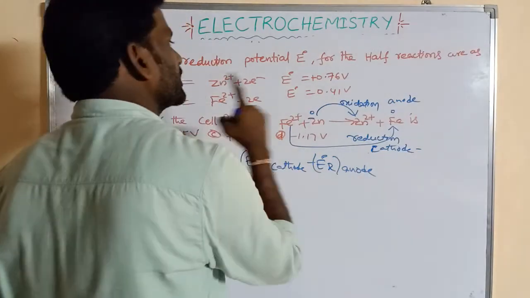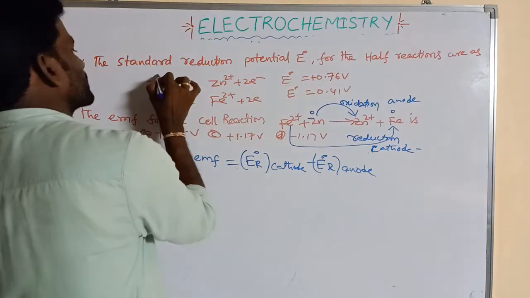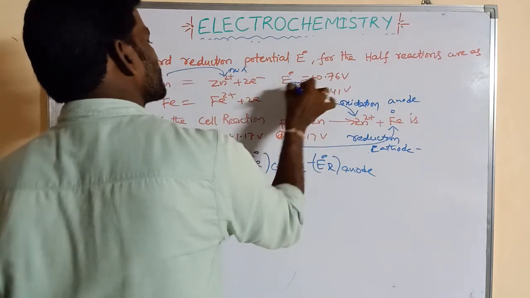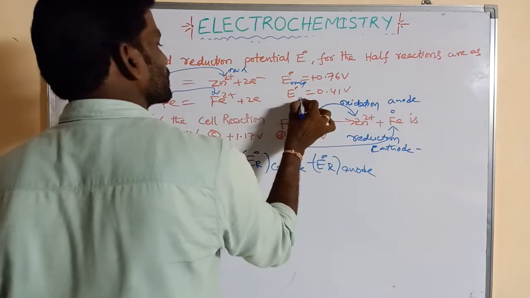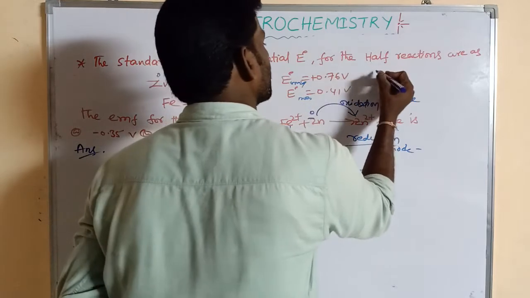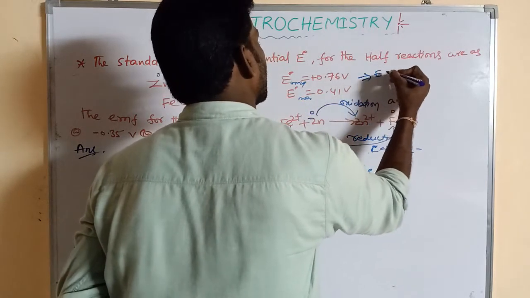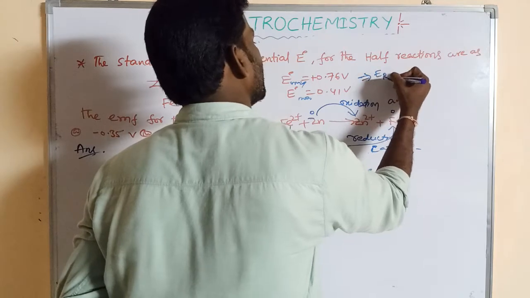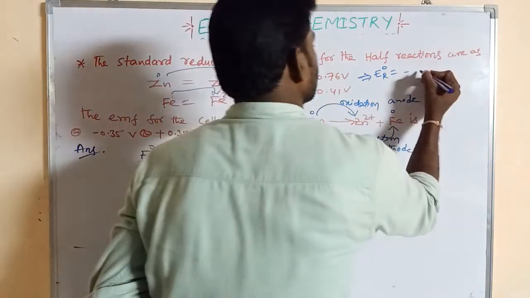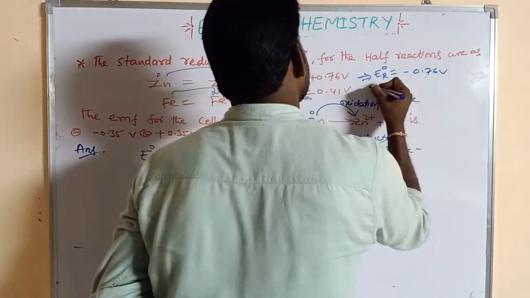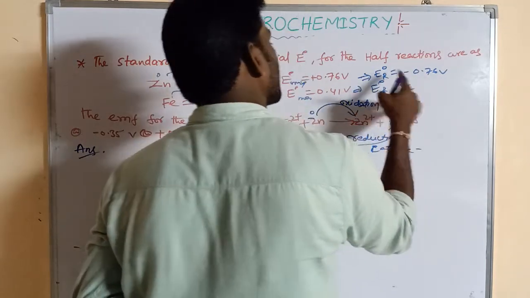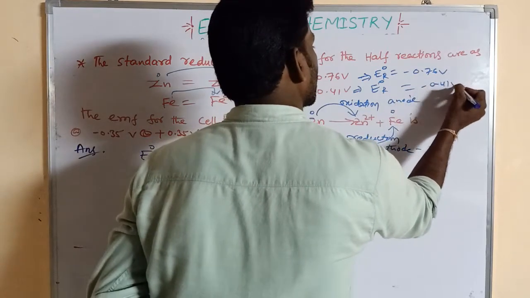Here both are given as oxidation potentials, 0 to plus 2. This is the oxidation potential, and this is also Fe to Fe2 plus, also an oxidation potential, 0 to plus 2 oxidation. So both are given as oxidation potentials. This can be written as a reduction potential: the oxidation potential equals minus the reduction potential, so minus 0.76 volt. Similarly, this one given as an oxidation potential can be written as a reduction potential, minus 0.41 volt.